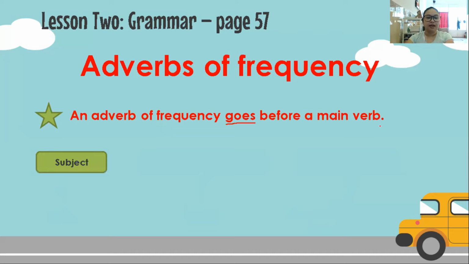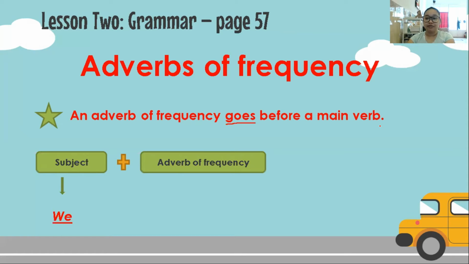So for example here, first we have our subject. From our example number 1, we. So our subject is we. After the subject, we add the adverb of frequency, and we use here always.